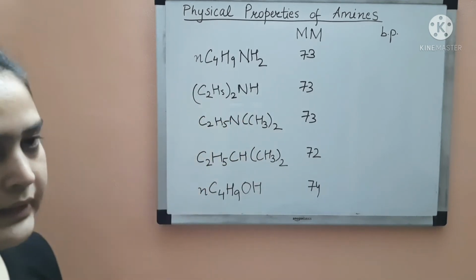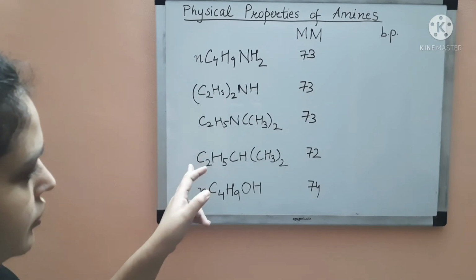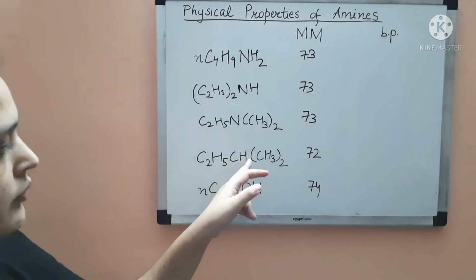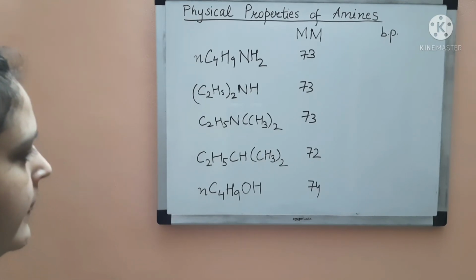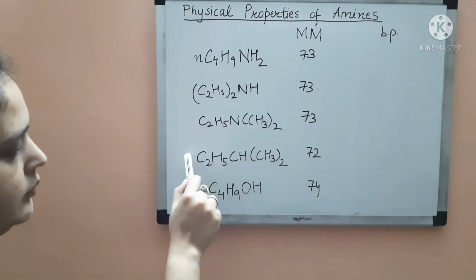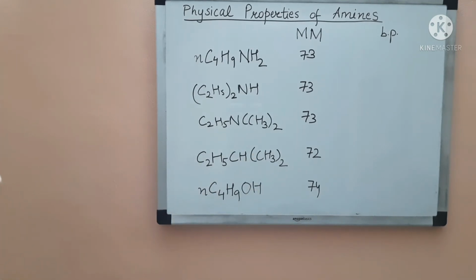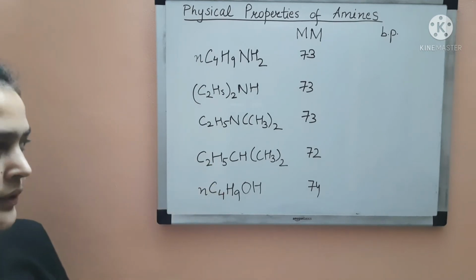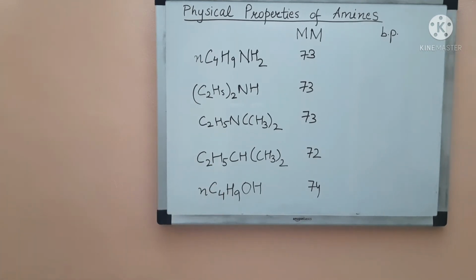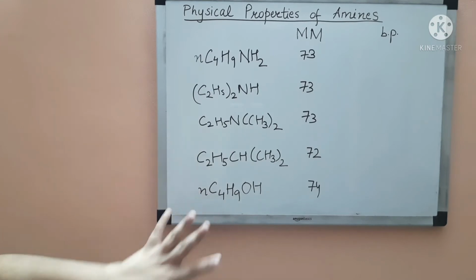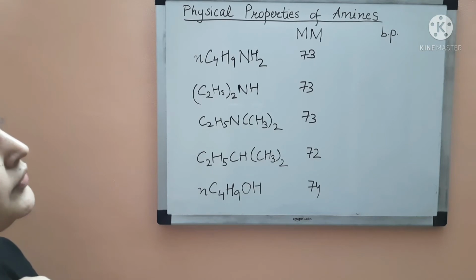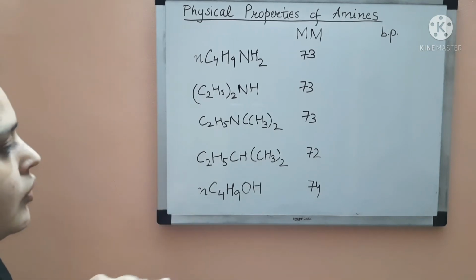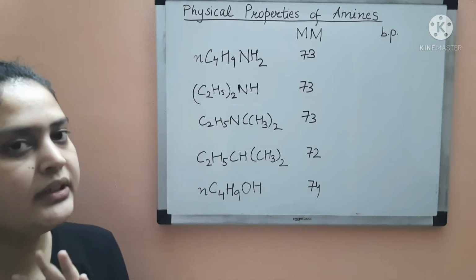Now the next one is an alkane, a simple hydrocarbon. It has 5 carbon atoms, with one methyl group on a butane chain, so it will be 2-methyl butane. Then this is an alcohol, this is butanol, right? So now let us see which will have the highest boiling point. The alcohol will have the highest boiling point.